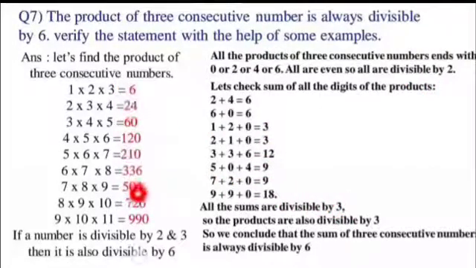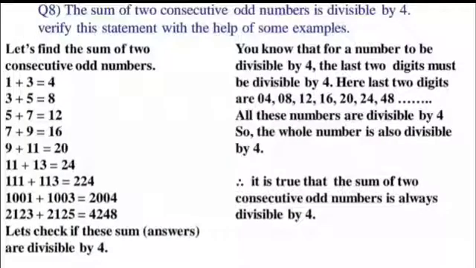So the numbers are also divisible by 3. As these products are divisible by 2 and also by 3, we can say that yes, the given statement is right: the product of three consecutive numbers will always be divisible by 6.